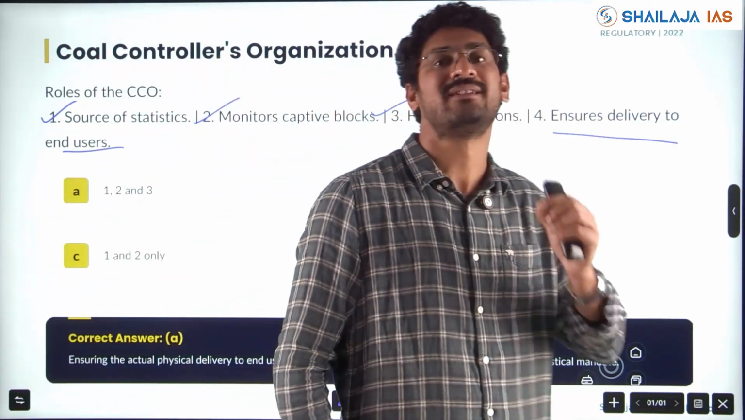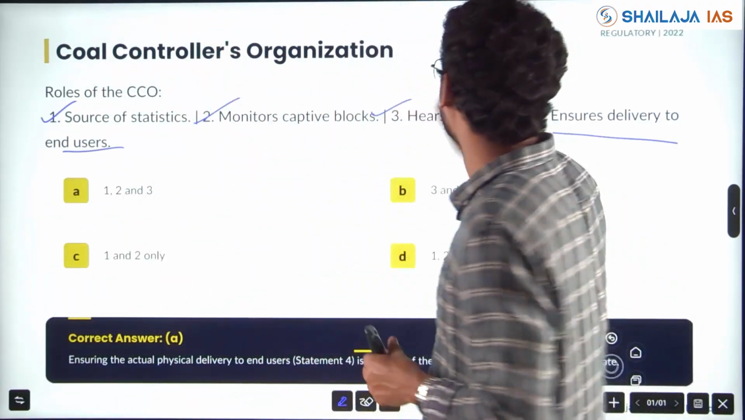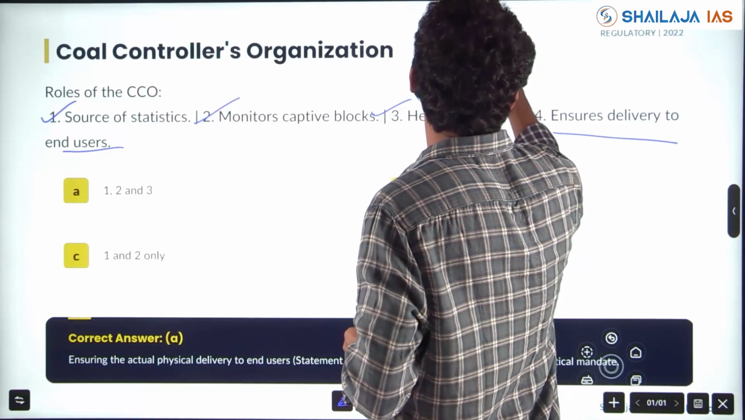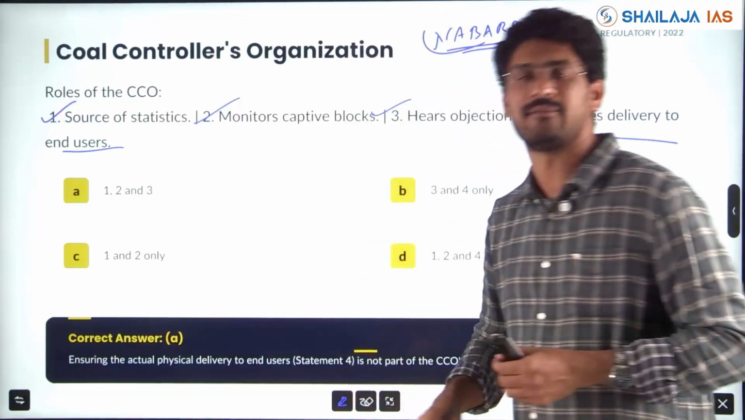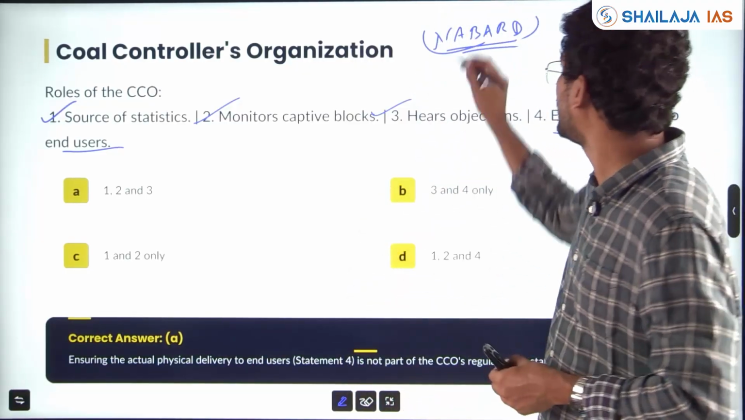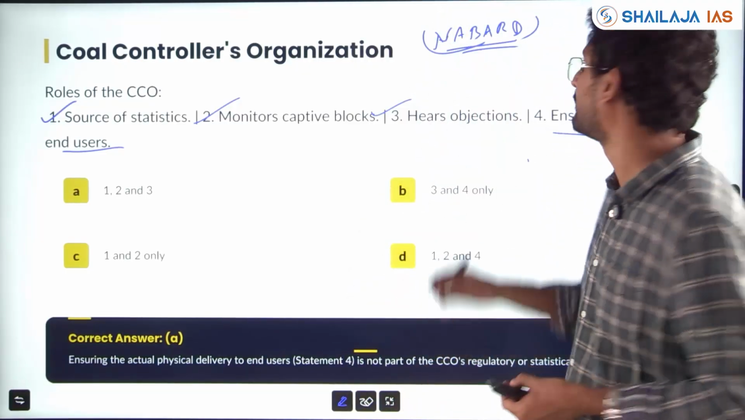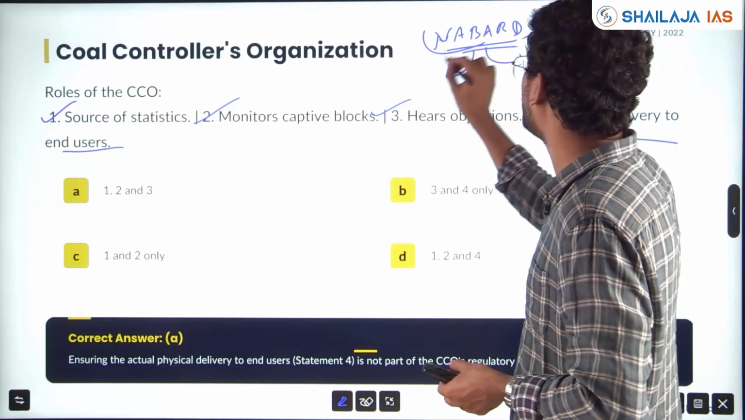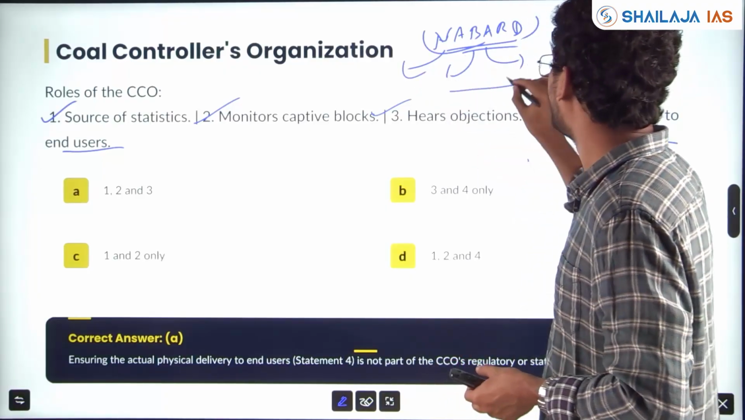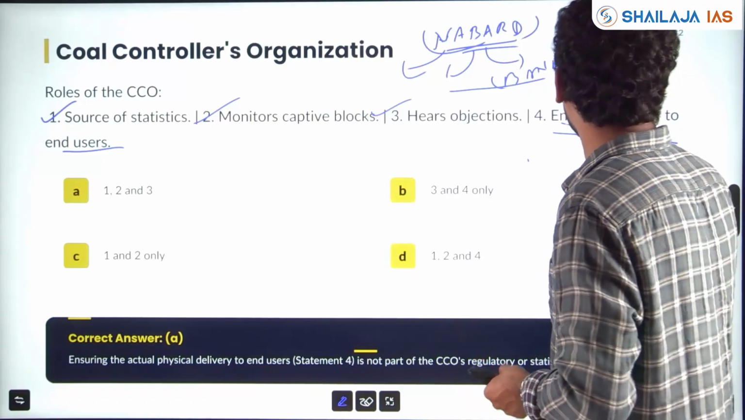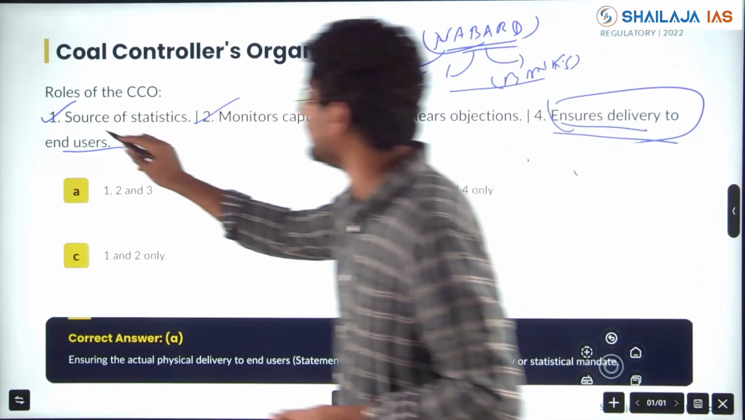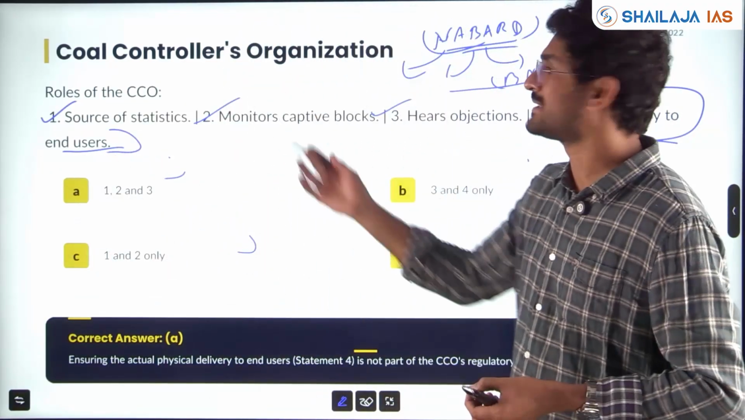Same type of question trap has been set. For example, in economy they say NABARD ensures loan is given to all the end users, all the agricultural farmers. Does NABARD do that? NABARD is a refinancing bank. It will give to all other banks to give loans to the farmers. So it doesn't ensure the end user delivery. Same way CCO is not.